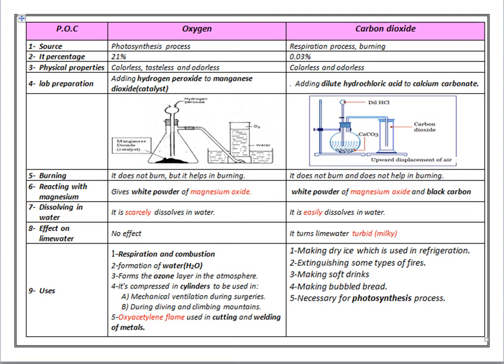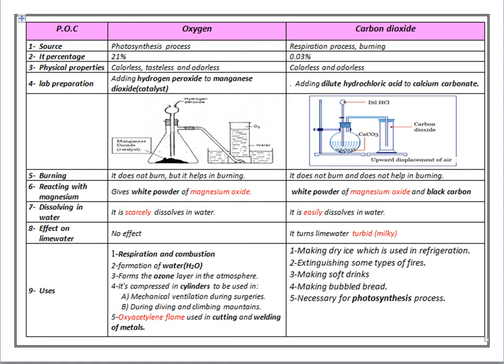Number 4, what about the preparation in the lab? Oxygen gas is prepared in the lab by adding hydrogen peroxide to manganese dioxide. But carbon dioxide gas is prepared by adding dilute hydrochloric acid to calcium carbonate.